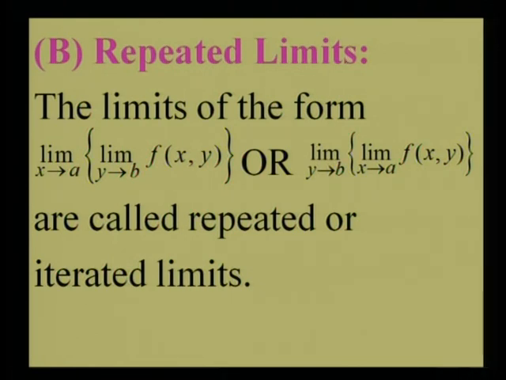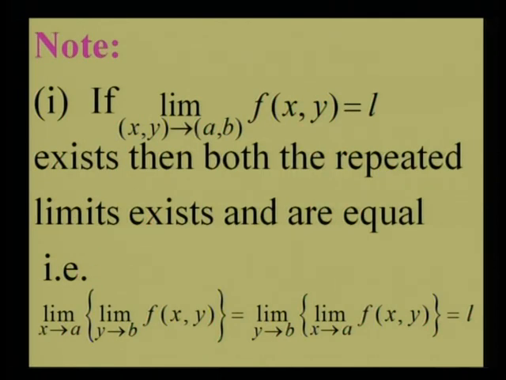That is the concept of the first repeated limit. The other one is limit y tends to b, x tends to a. When we first take the curly bracket limit x tends to a, then y is remaining constant, and whatever answer comes will be in terms of y, and we find the limit as y tends to b. Based on this repeated limit we have some results which you can see on your screen.